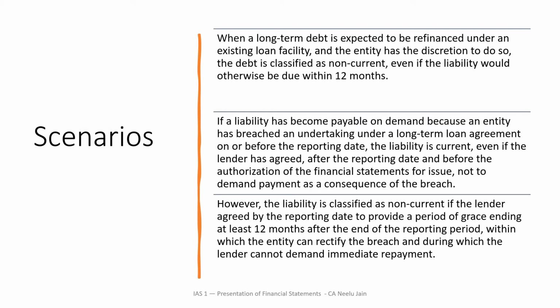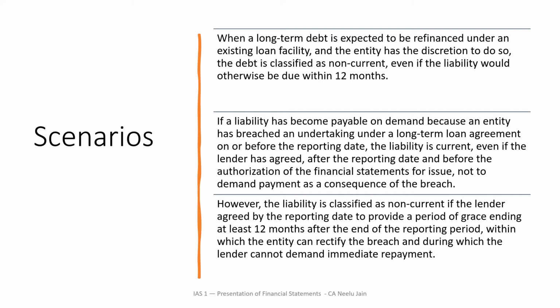However, the liability is classified as non-current if the lender agreed by the reporting date to provide a period of grace ending at least 12 months after the reporting period, within which the entity can rectify the breach and during which the lender cannot demand immediate repayment.